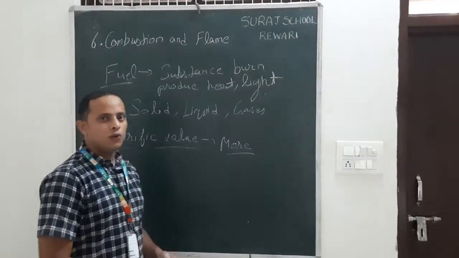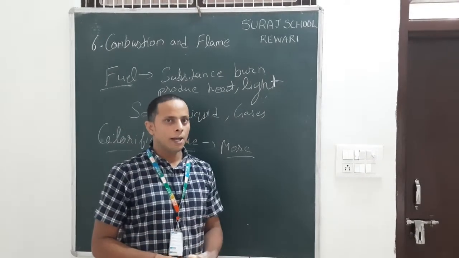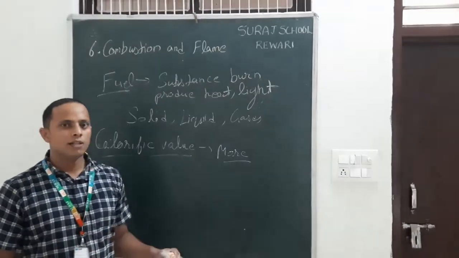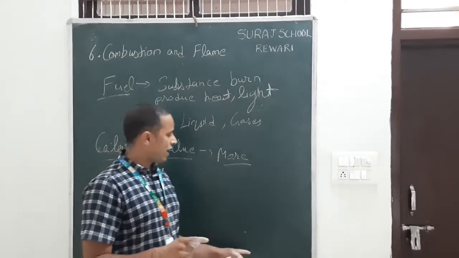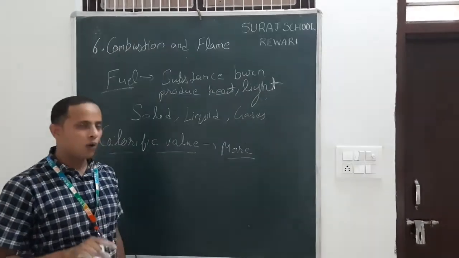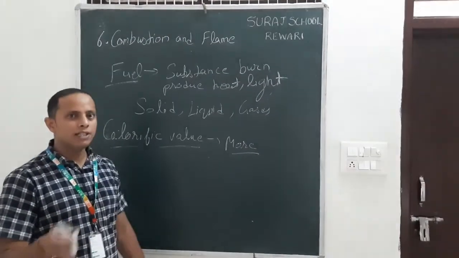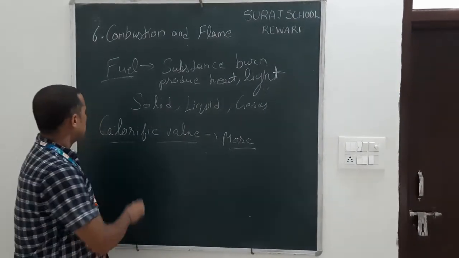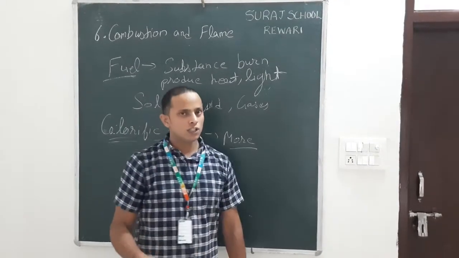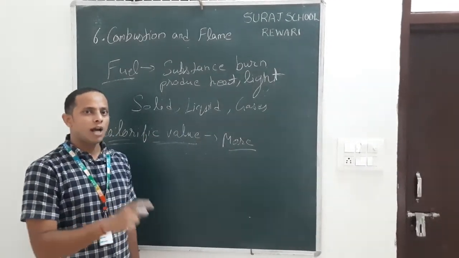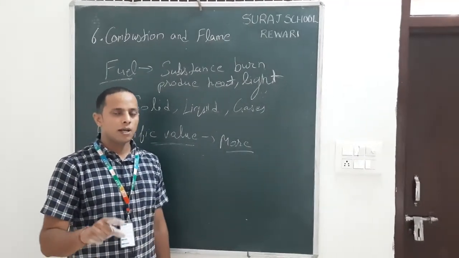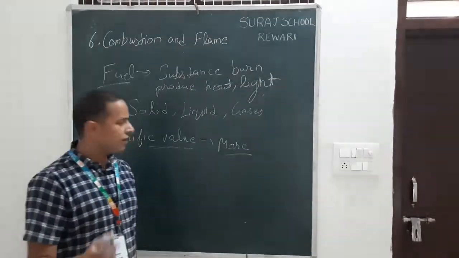The highest calorific value is of hydrogen, but we do not use hydrogen for daily purposes, because hydrogen has a very rapid combustion that we cannot control in our houses. So we do not use hydrogen as a fuel in normal day work. Okay. So a substance that has high calorific value will be a good fuel. And what is calorific value? Calorific value is the amount of energy produced when 1 unit weight of a fuel burns.